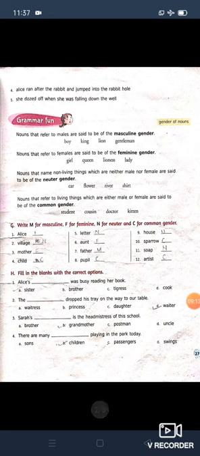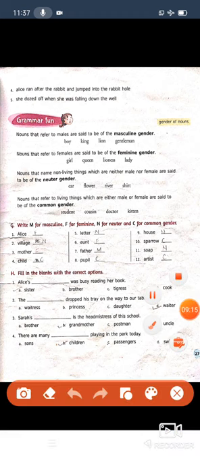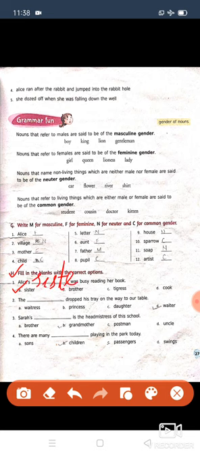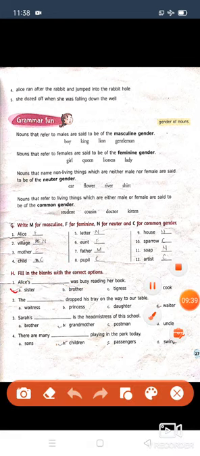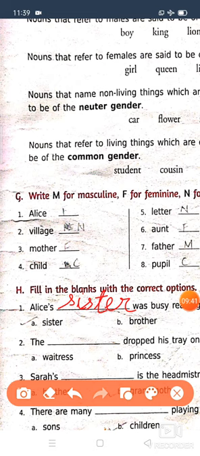Children, now we will see the next question. Fill in the blanks with the correct options. Some fill in the blanks are there, and we have to write the correct answers here. First question: Alice's dash was busy reading her book. Alice's sister. Write sister here, children, S-I-S-T-E-R. So look here children, you have to write Alice's sister.